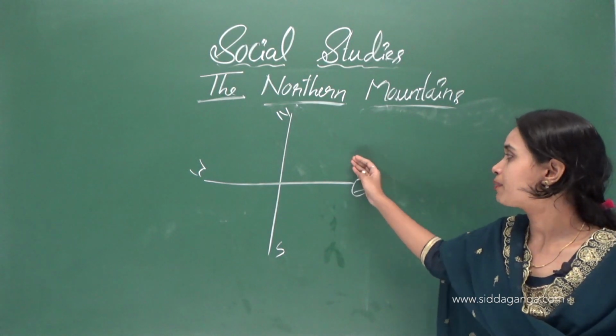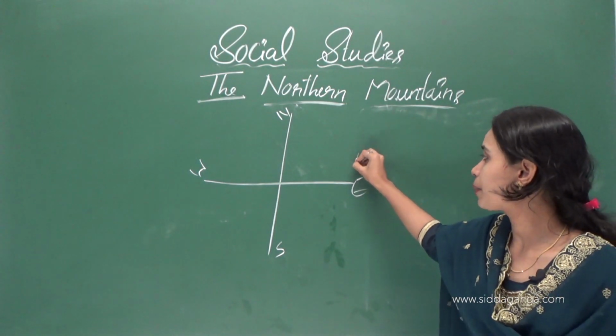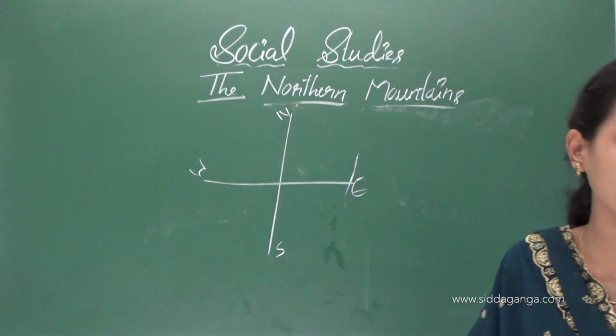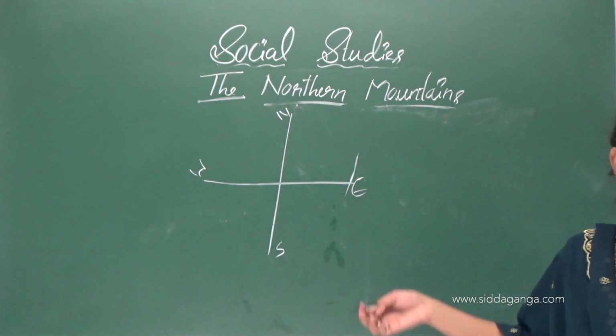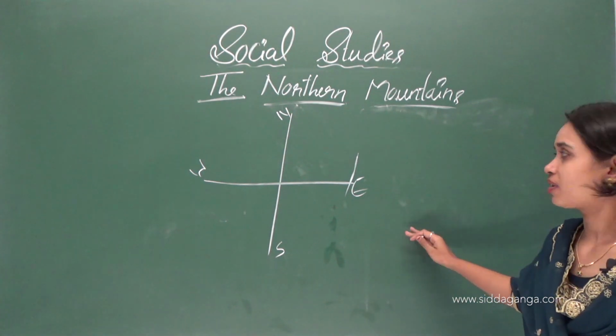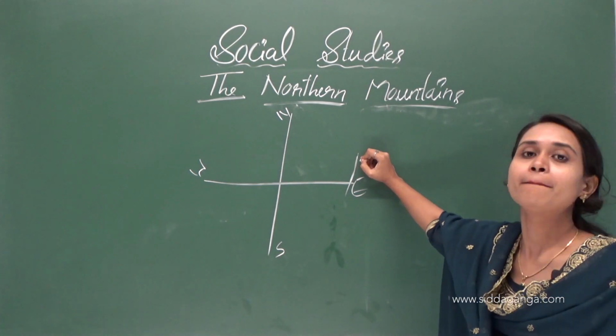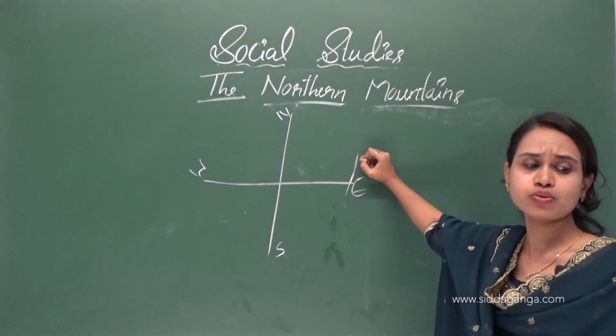The Brahmaputra river enters India from Arunachal Pradesh. Agriculture is the main occupation of Arunachal Pradesh.